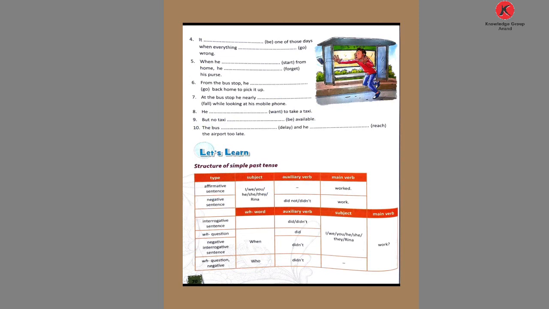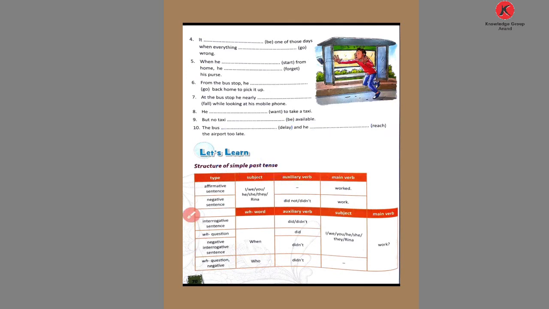Now we come to number 10. There are two blanks. The bus dash and he dash the airport too late. The word given is delay. What will be the past form of delay? Only write ed, and the word formed is delayed. And the word reach.